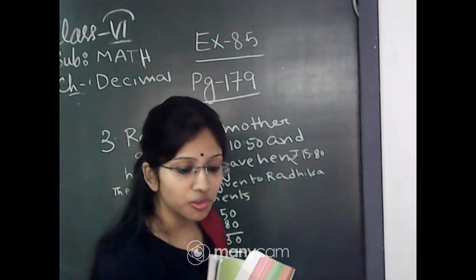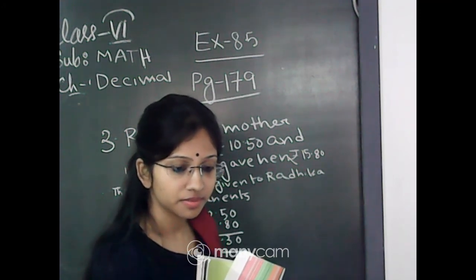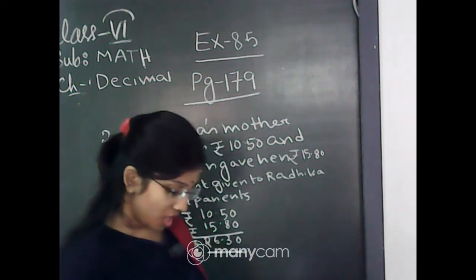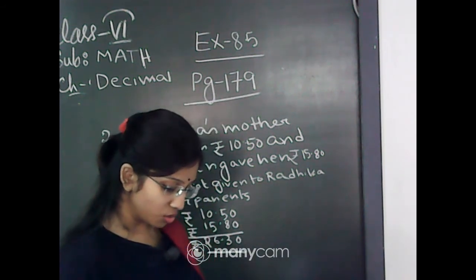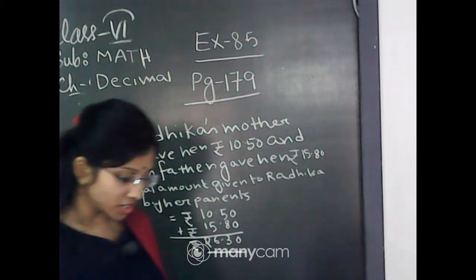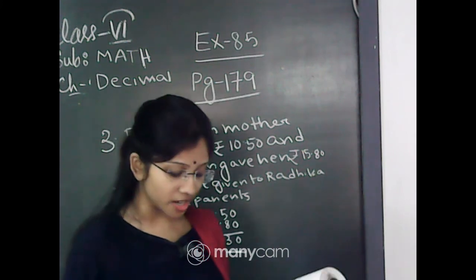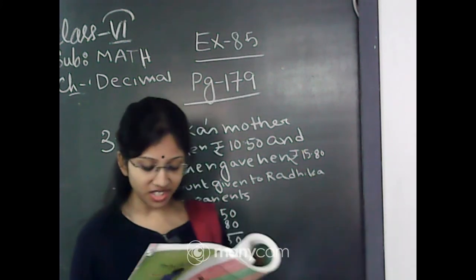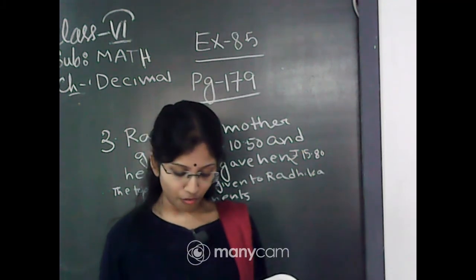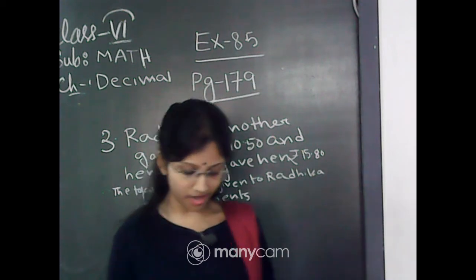Up to this portion, any problem, students? Okay, very good. Then we will go to the next question, number 4. Nasreen bought 3 meter 20 cm cloth for her shirt and 2 meter 5 cm cloth for her trouser. Find the total length of cloth bought by her.